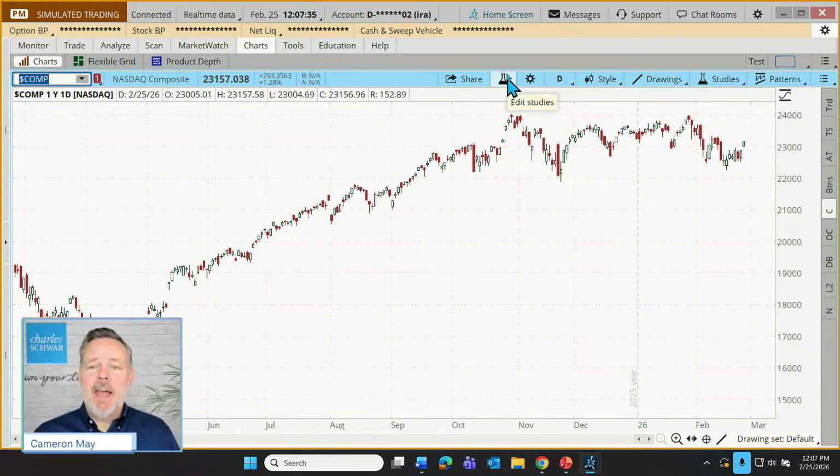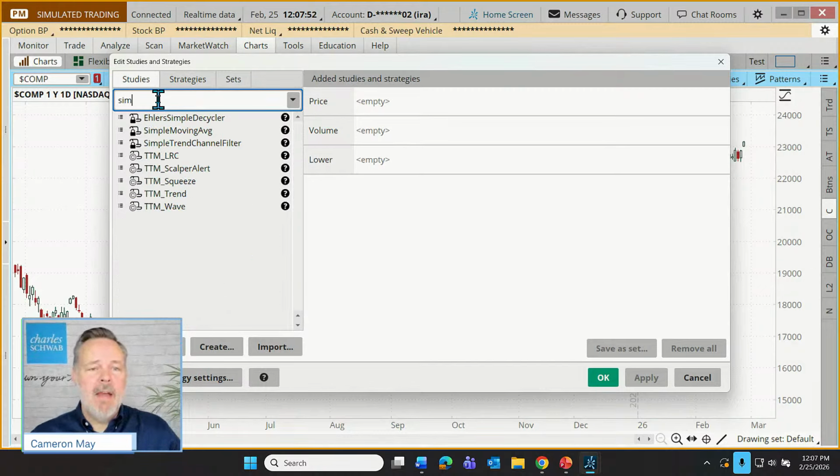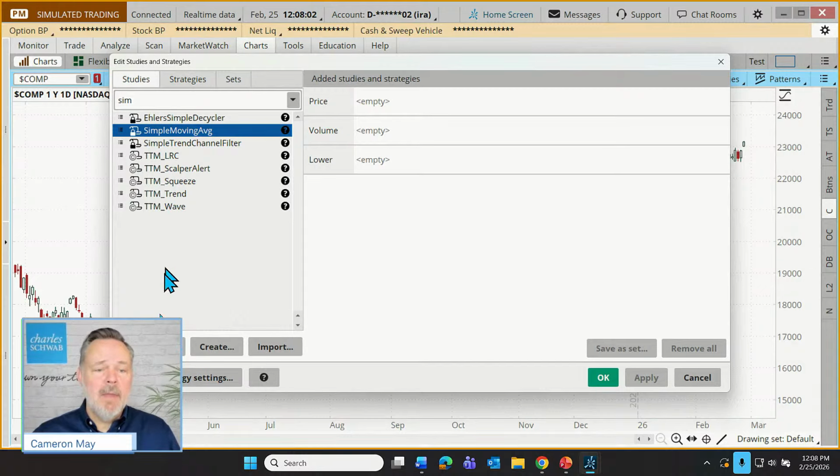I'm going to go up to the little flask icon, which gives us access to all of those technical tools that so many of our users of Thinkorswim enjoy using. I'm going to click on that flask. That's our studies icon. And let's add a simple moving average. I'm just going to type in SIM for simple moving average. That'll narrow down the list of potential studies to just those containing the word simple in them. And let's add that to our chart.